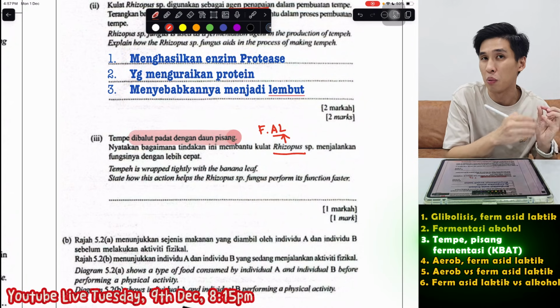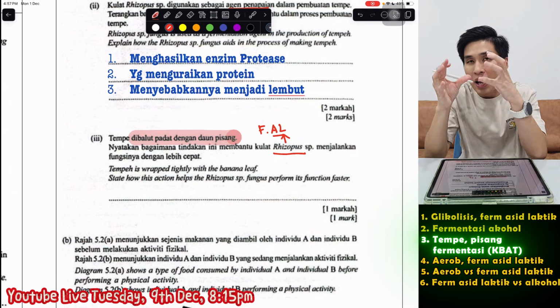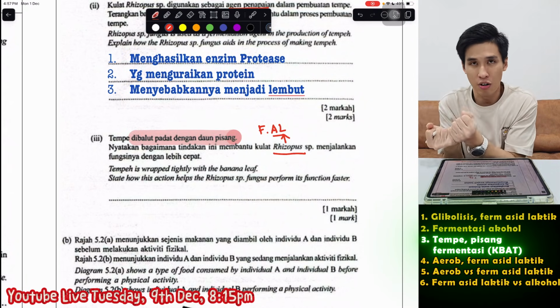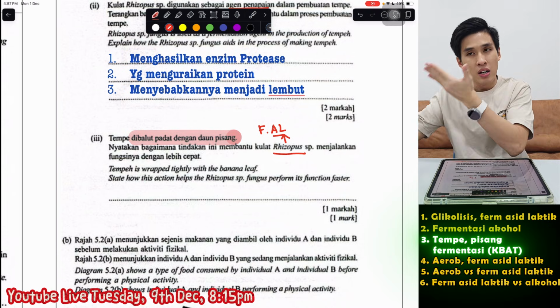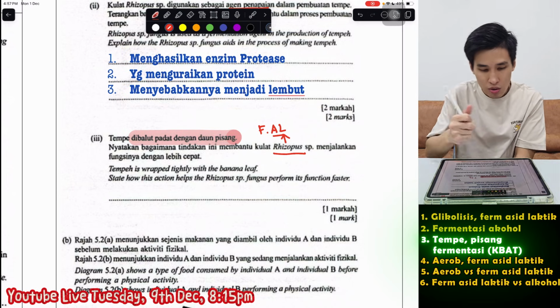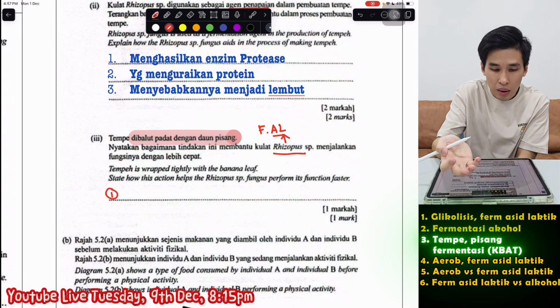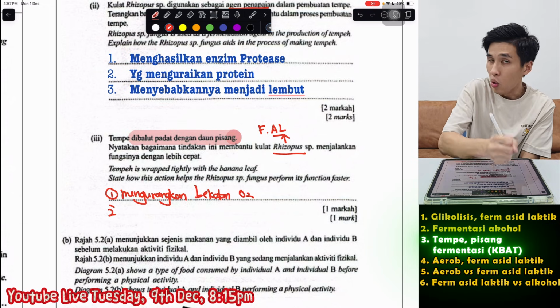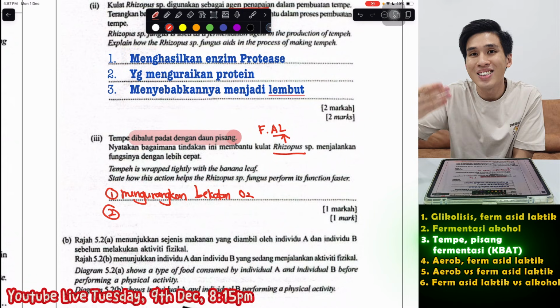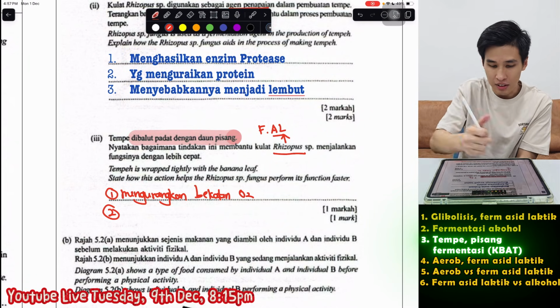That's why tempe is a bit sour. So by wrapping balut dalam daun pisang, dia tak ada oksigen. So no oxygen, proses fermentasi lebih cepat loh, lebih berkesan loh. So you can say, apabila tempe dibalut, ia mengurangkan bekalan oksigen. So oleh itu, meningkatkan kadar fermentasi asid laktik.